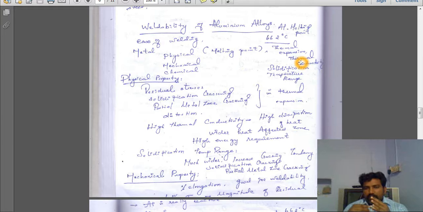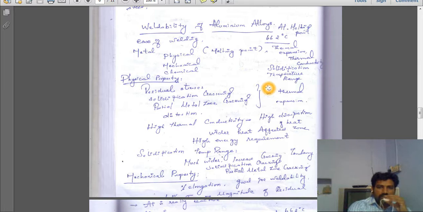Because we are giving more heat input, near the fusion boundary the heat affected zone, its thickness and zone level, will increase due to the high thermal conductivity of the aluminium alloy. That is a drawback in welding aluminium alloy.